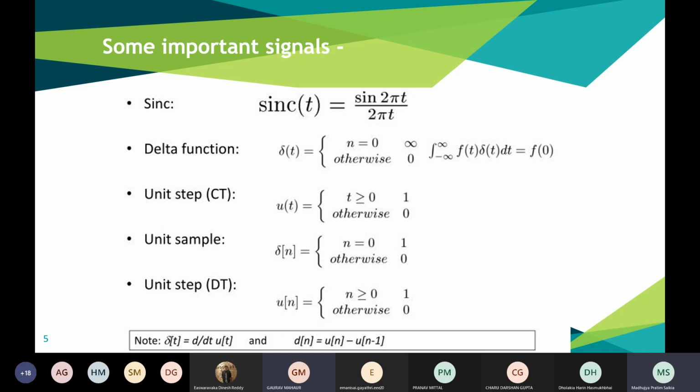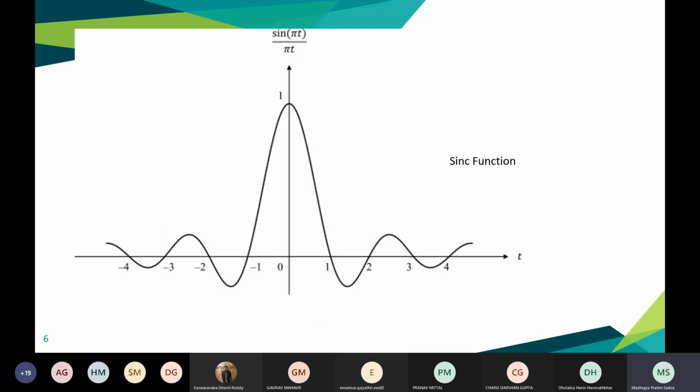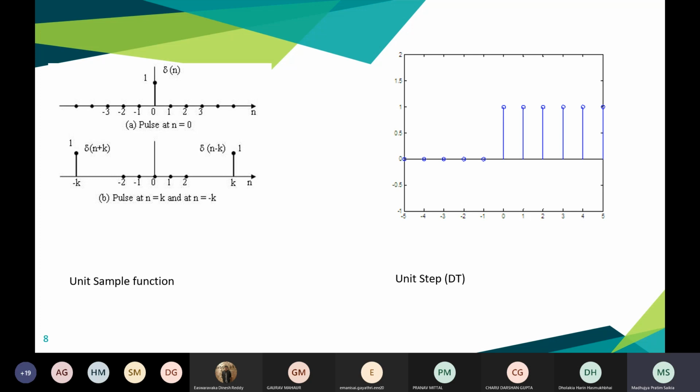Next we come to the unit sample function. It is similar to the delta function, but for the discrete case, where it is 1 at n equal to 0 and 0 elsewhere, like the first graph on the top left, the unit sample function.